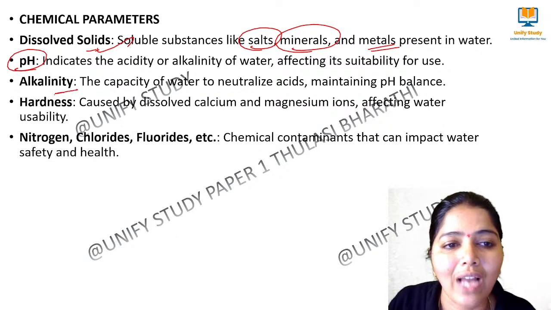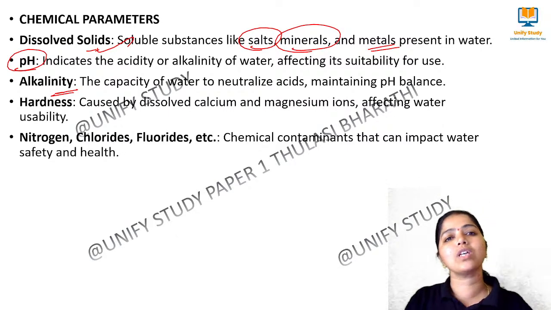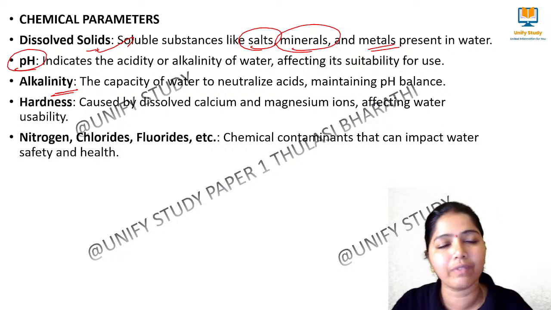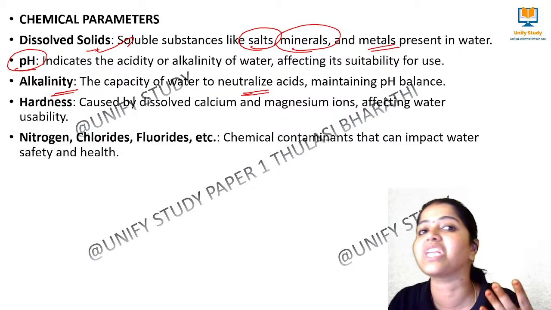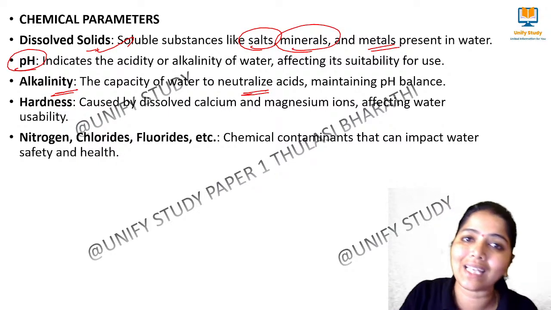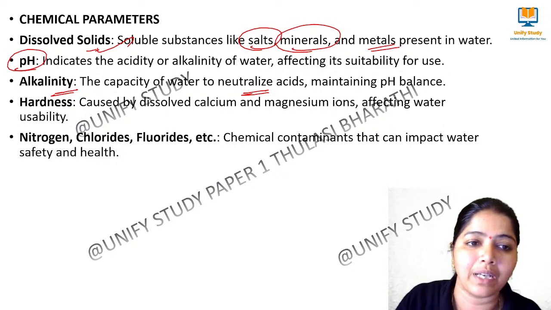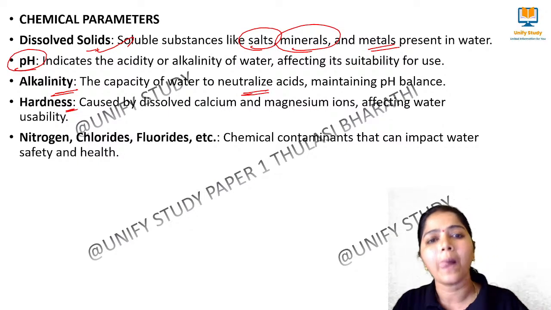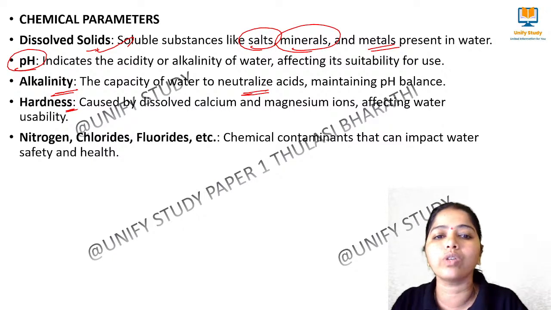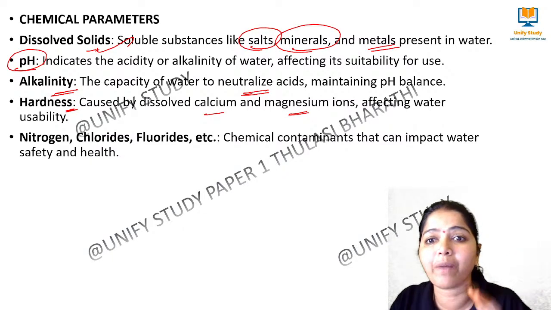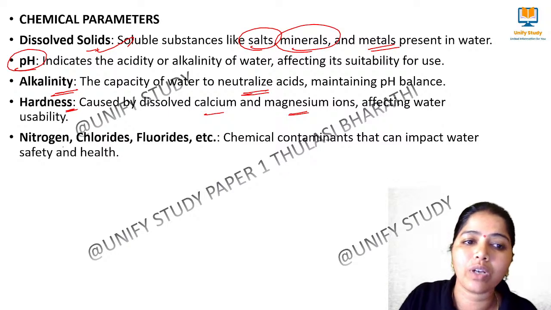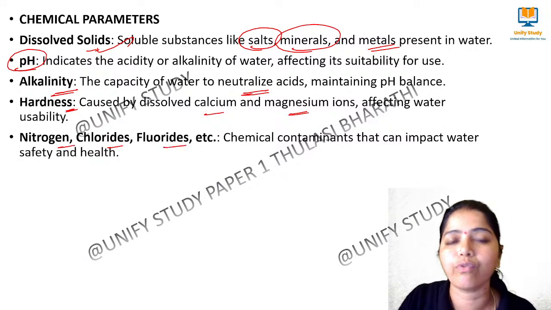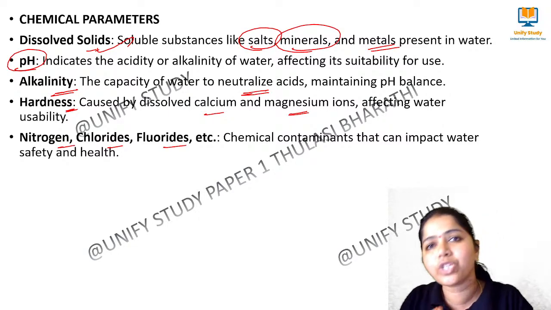The next one we call alkalinity of the nature, because the water has to be able to neutralize the acid or not, whether it can maintain the pH level or not, right? That is what alkalinity of the chemical parameter is. Hardness, very very important. Hardness of the water talks about the calcium and magnesium ions in the water, that will affect the water quality. Next important one is nitrogen, chloride and fluoride levels in the water, which can impact.